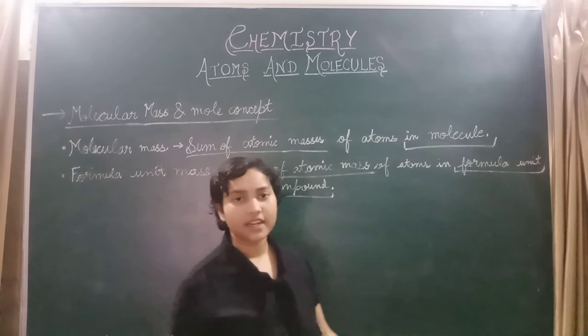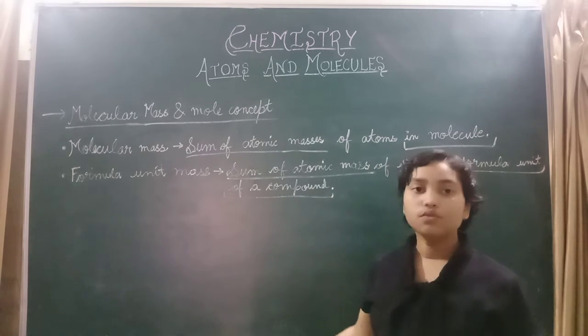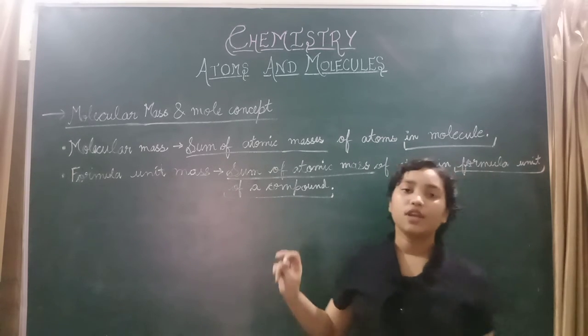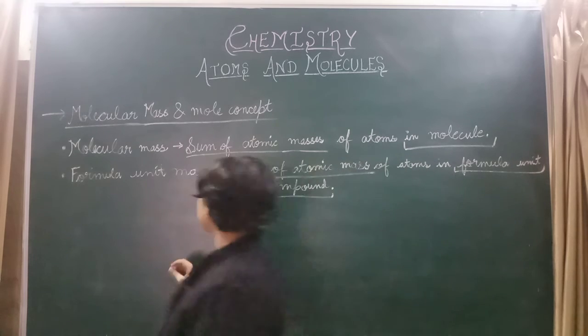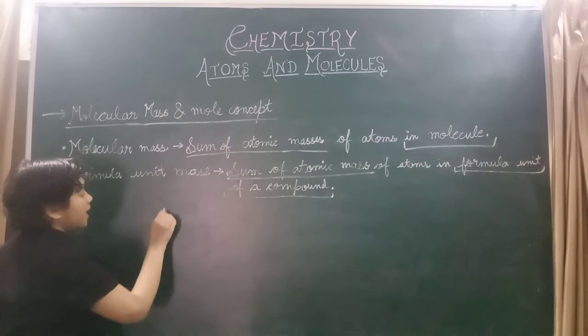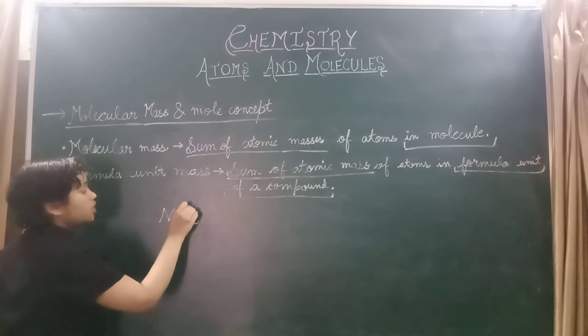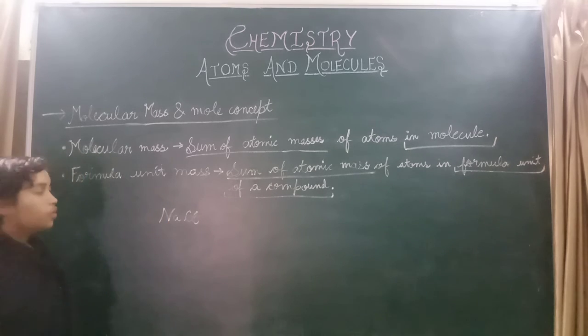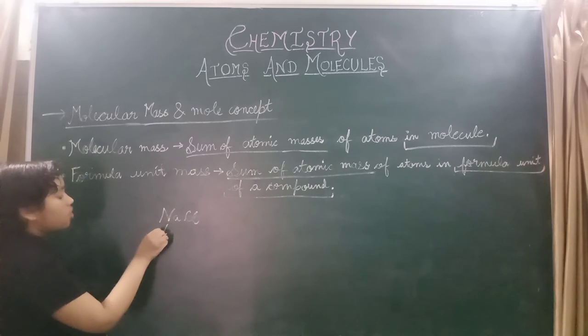This is the little difference between molecular mass and formula unit mass. For example, NaCl, sodium chloride. What is the atomic mass of sodium?